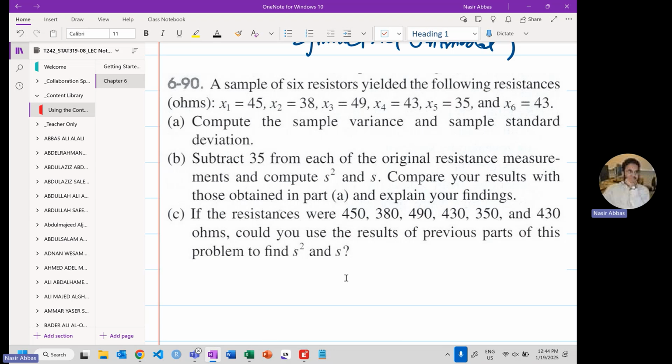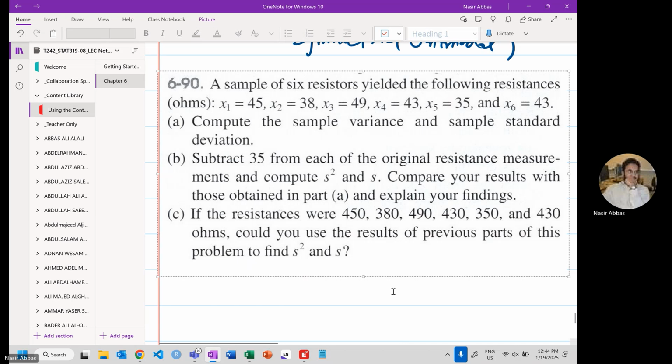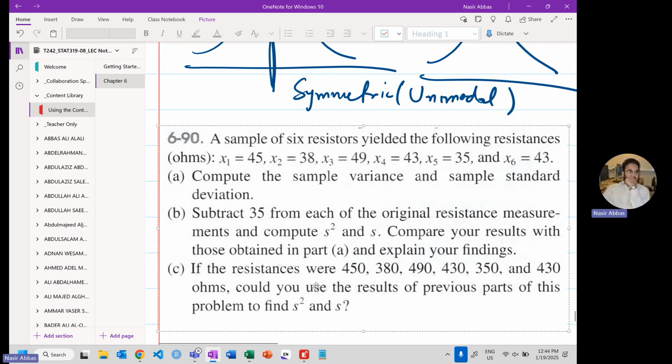What will be the standard deviation of this one? 10 multiplied by the old standard deviation, and the variance will be 100 multiplied, but not 20 multiplied. This is one of the common mistakes I see. A constant squared is not 2 times the constant. In the heat of the moment in an exam, sometimes you do that. So it will not be 2 times 10, it will be 10 to the power 2. And we are done.